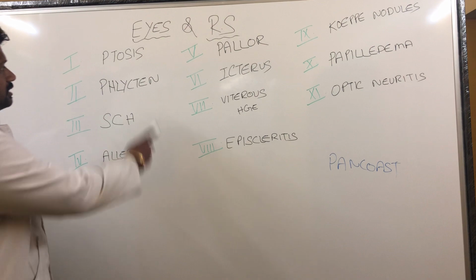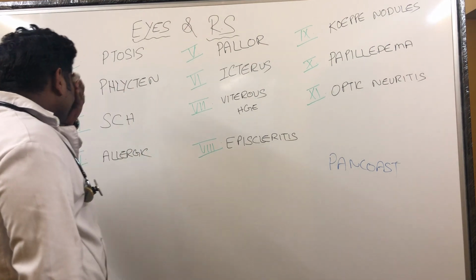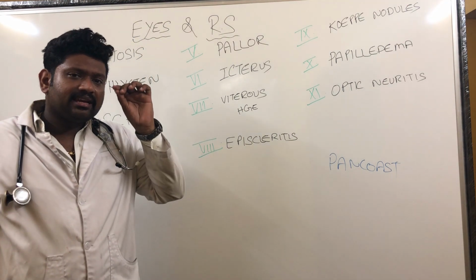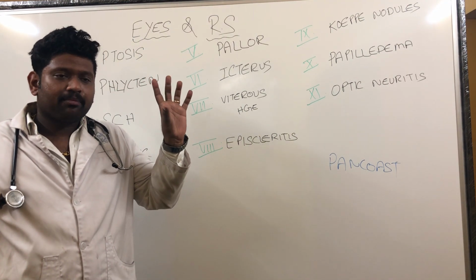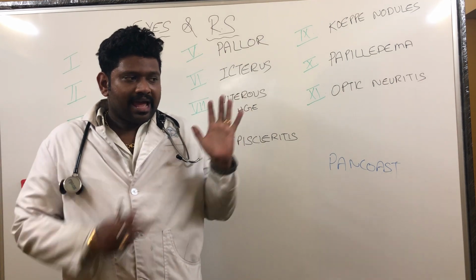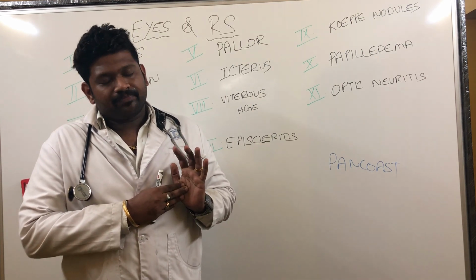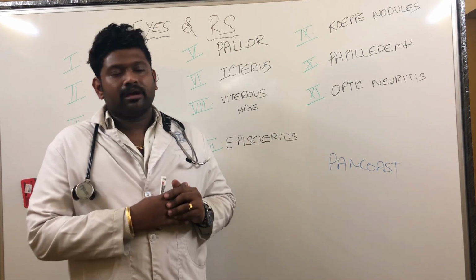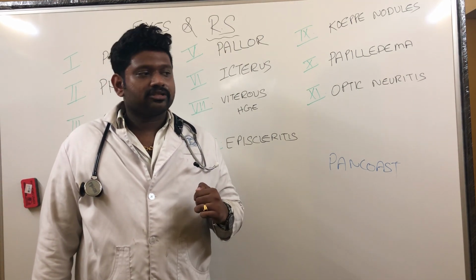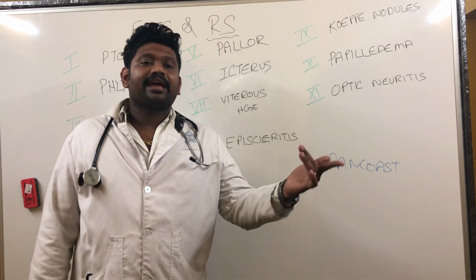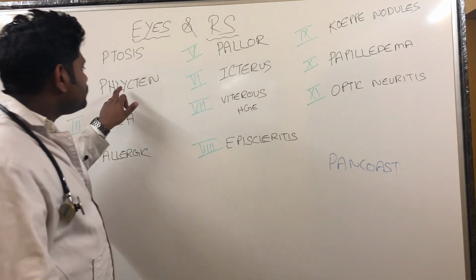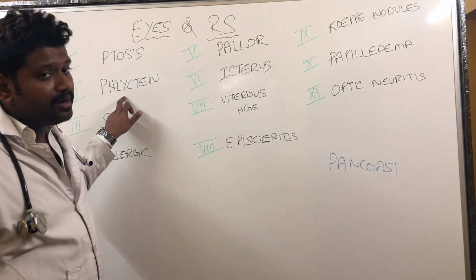After ptosis, the second thing we are going to discuss is phlycten. Phlycten is nothing but a conjunctival nodule. It is a type of conjunctivitis, phlyctenular conjunctivitis. In the conjunctival part, there will be a nodule surrounded by an area of hyperemia. So if there is phlyctenular conjunctivitis, what will I think of? I will think of tuberculosis. It is nothing but a hypersensitivity reaction to the endogenous tuberculous antigens. So I will definitely think of tuberculosis if there is phlyctenular conjunctivitis. It is very common in India.